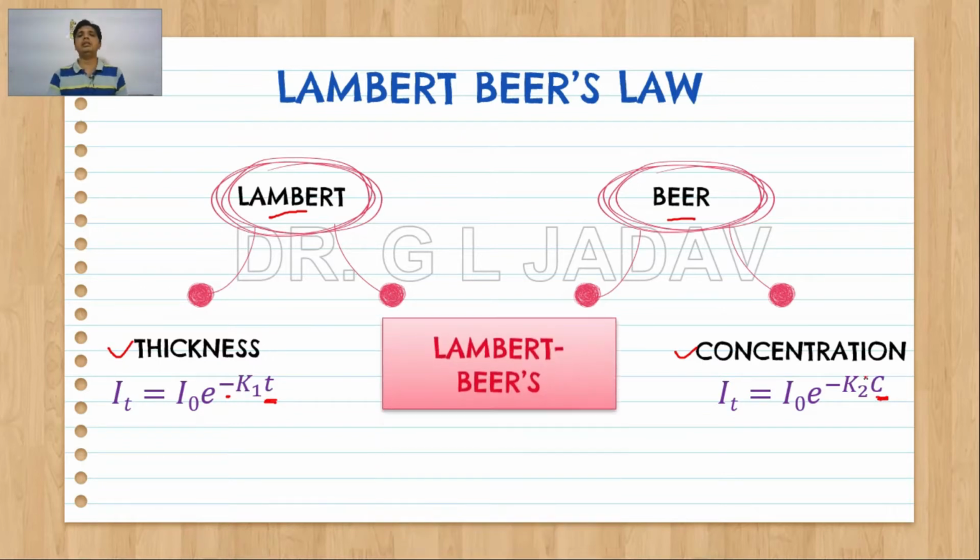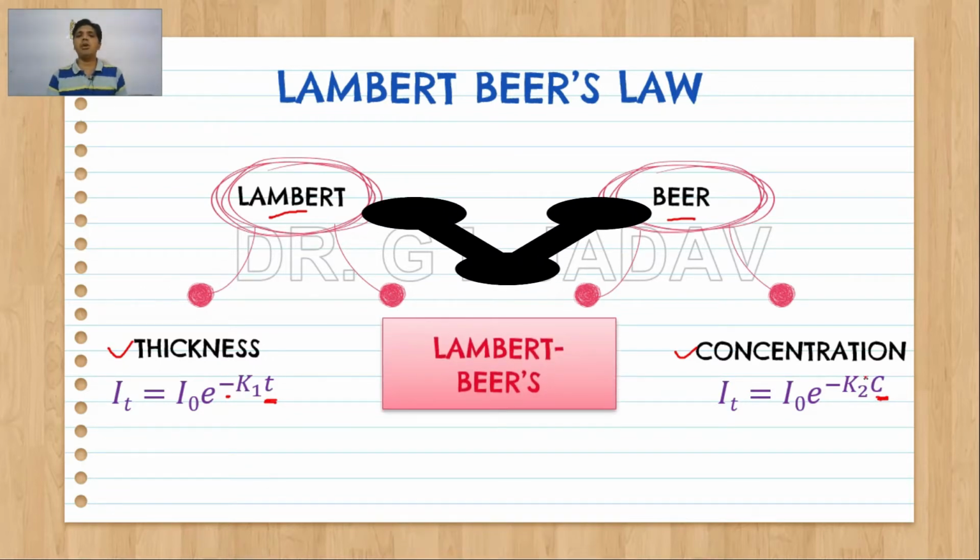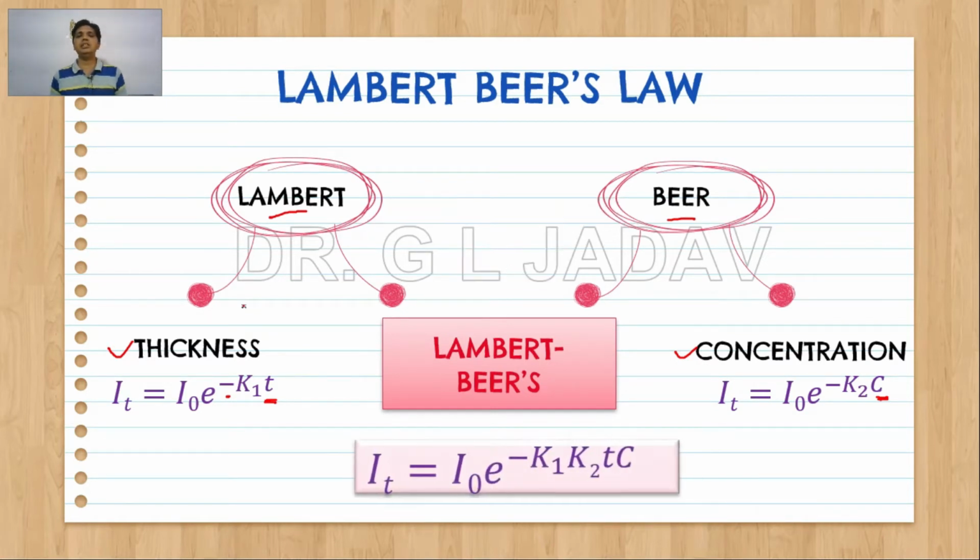So, Lambert-Beer law is a combination of Lambert's law and Beer's law. Combining both equations, IT is equal to I0 e raised to minus K1 K2 tc. So, Lambert-Beer's law is the combination of thickness and concentration.